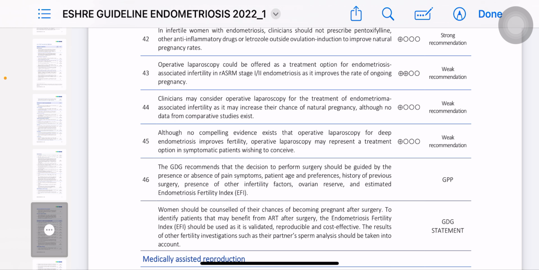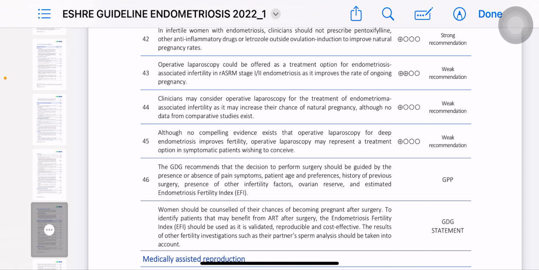And then after excision or ablation, post-op we have to continue hormonal treatment for 18 to 24 months. But in the other scenario, where the patient wants fertility, our first line of management is not medical treatment. Our first line of management is surgery.